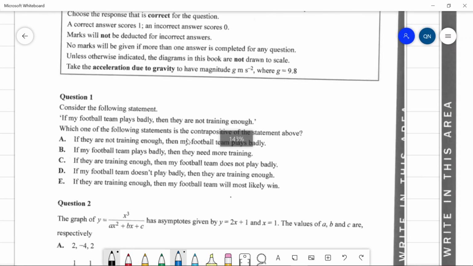So we have these proof kind of things. A football team plays badly. They're not training enough. Which one of the following statements is the contrapositive? So, what do we have here? We have plays badly, and this implies that they are not training enough. So how do you get the contrapositive? You reverse the implication direction and you negate both of these propositions. The negation of not training enough is they do train enough, and the negation of plays badly is they don't play badly, I guess.